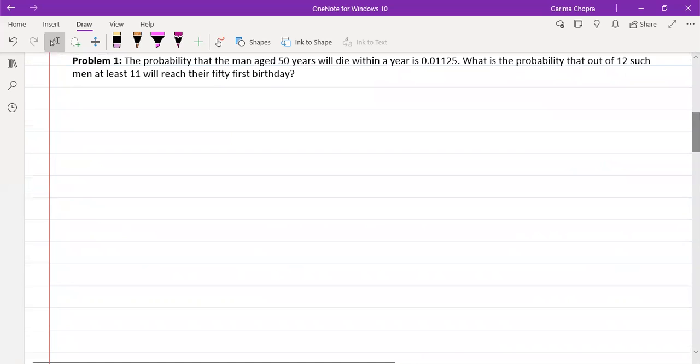We have discussed it earlier also. This was the first problem. So here the probability that the men aged 50 years will die within a year is 0.01125. So we will be considering first of all the random variable.